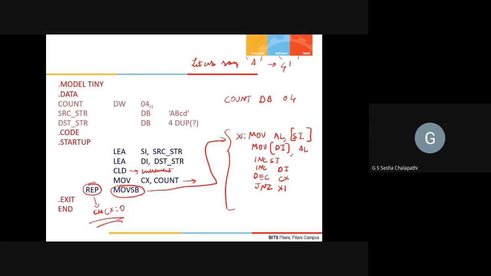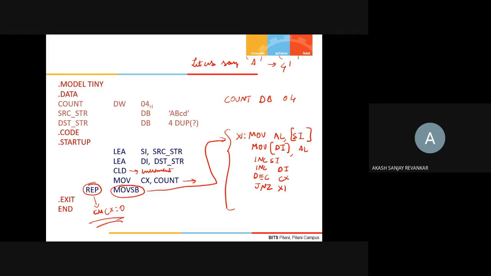But here it doesn't appear that I'm conscious of the fact that the transfer is being done to the extra segment. My DI pointer is in the data segment only, as if I'm writing the code for a transfer from data segment to data segment. Am I not wrong in doing this?